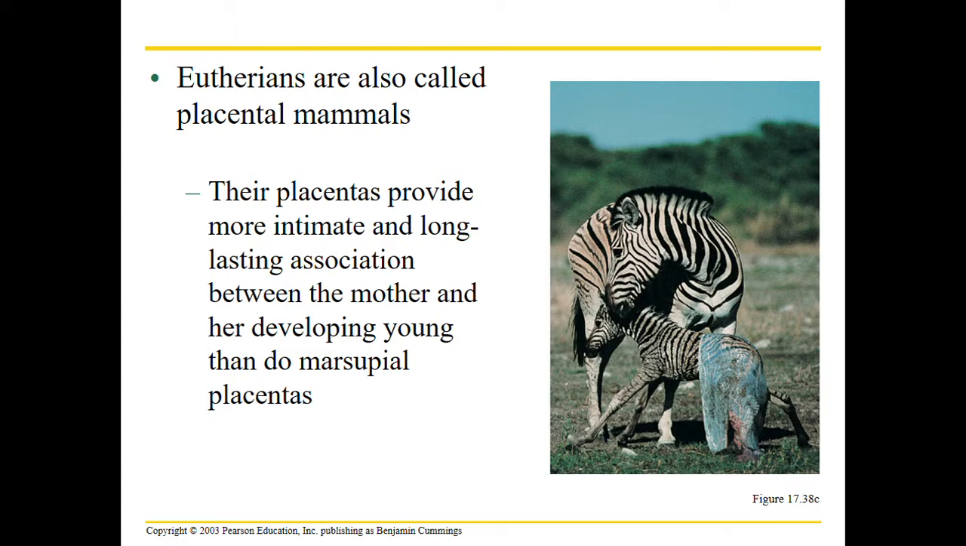And lastly, we have placental mammals called eutherians. The placenta forms around the fetus when childbirth happens. There's a completely developed baby. So in this picture, you see a baby zebra, and you can still see the placenta. It's super rich in nutrients, and a lot of animals will actually eat the placenta after birth. Some animals, like the baby zebra, are what we call precocious, which means it can immediately run around.